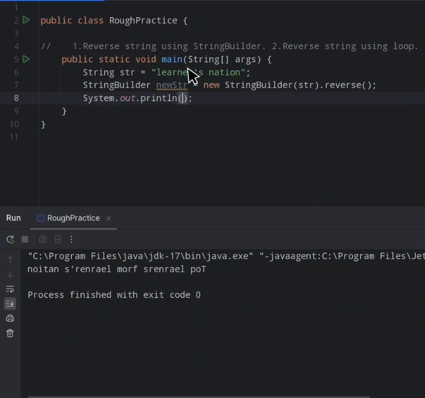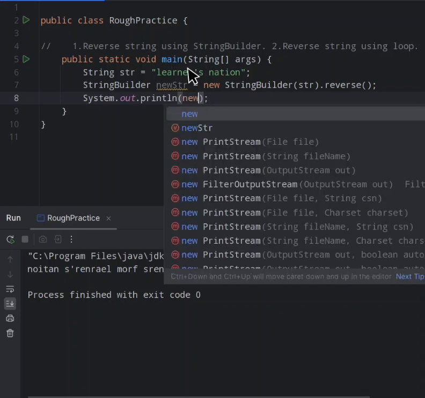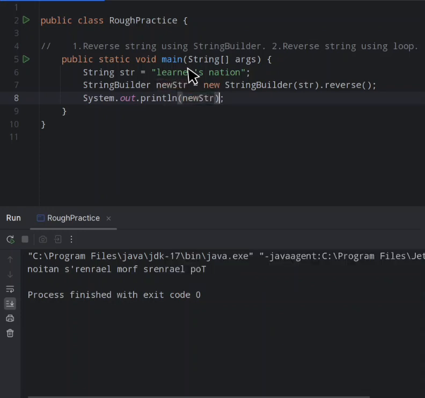Let's print it and let's see the output of it. You can see that it is reversed. Now it is a string builder. We can also change it into a string. How? Let's see it.